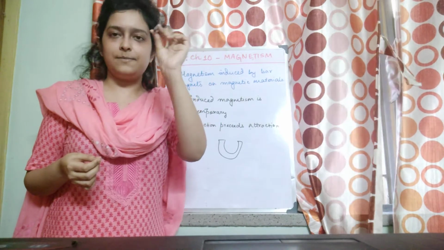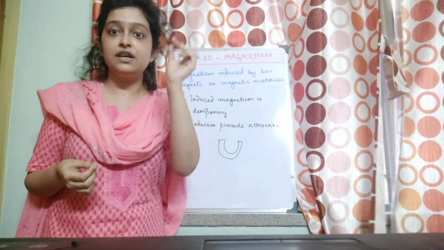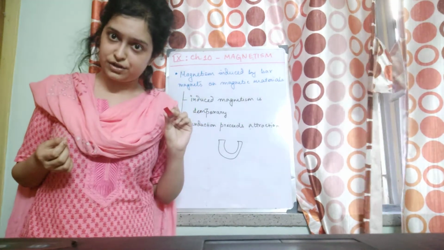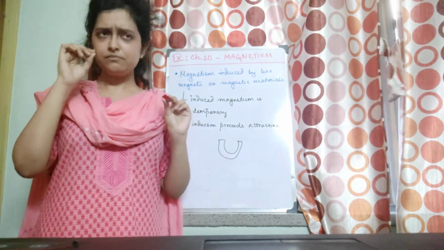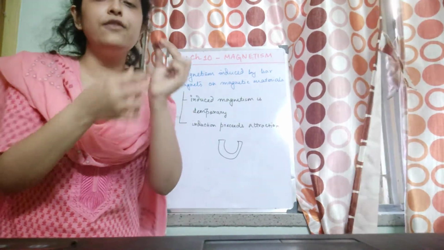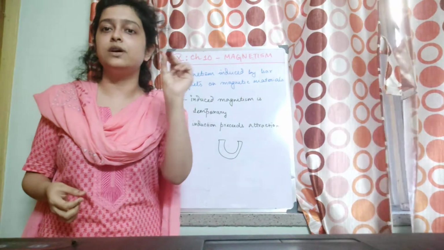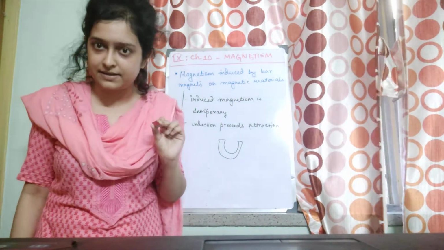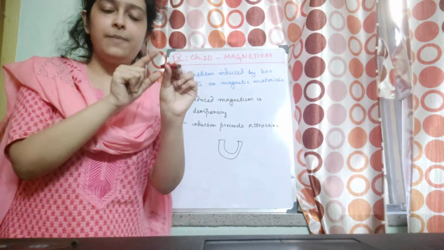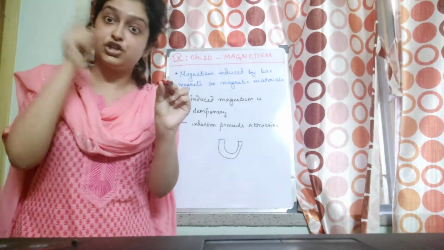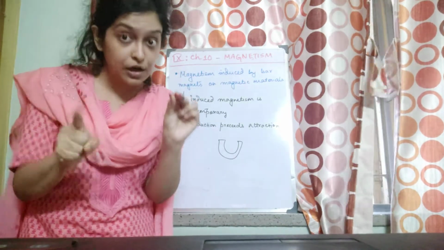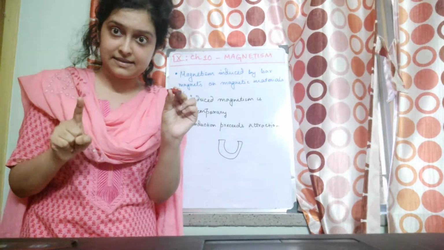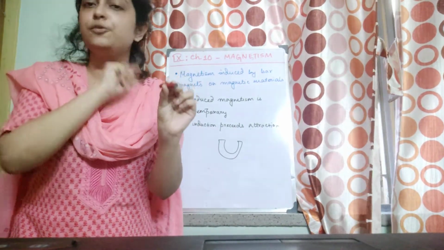The bar magnet will align itself in the geographical north-south direction, right? Now, that end of the bar magnet which points towards the geographical north is the north pole of the bar magnet. And that end which points towards the geographical south is the south pole of the magnet.